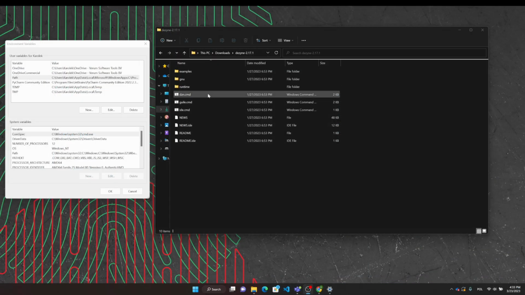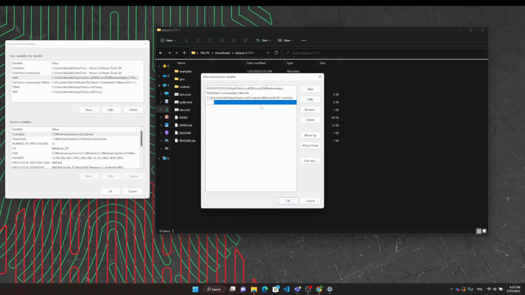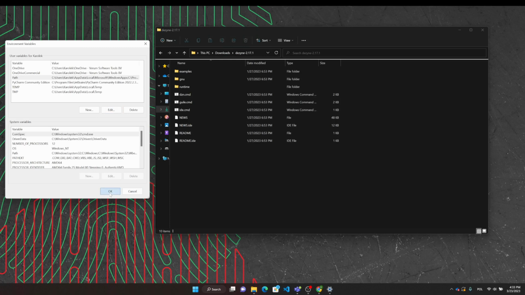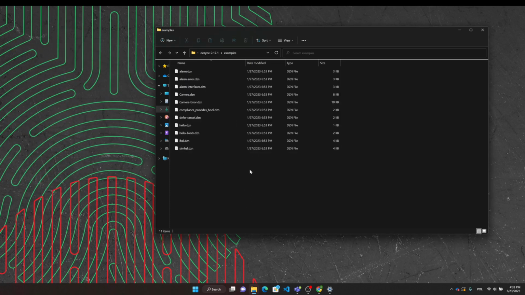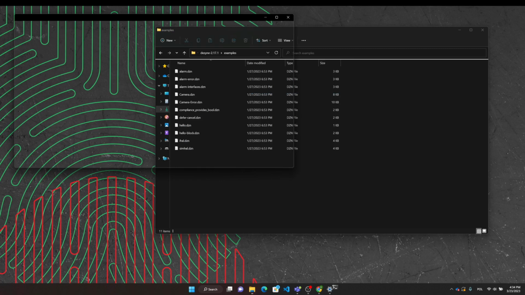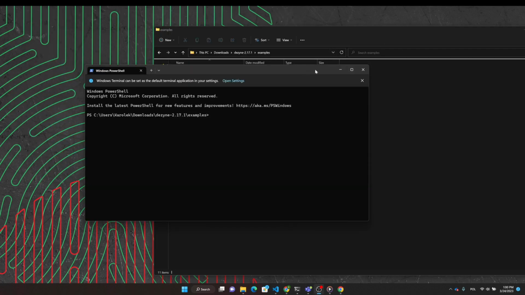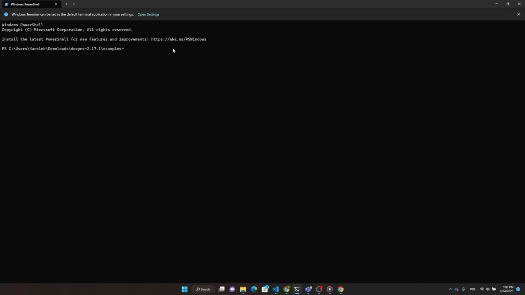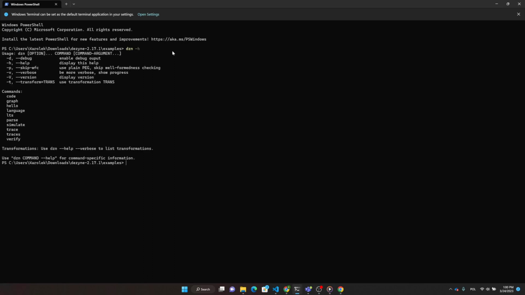The alternate option is to launch Dezyne directly from the command line. To enable that, we need to make sure that the Dezyne location is present in the system path. Let's give it a try with some examples. To launch Dezyne, we need to use the Dezyne command. It comes with a rich help description for all available commands and options. Let's try to verify our alarm example with the verbose option enabled to inspect the output.